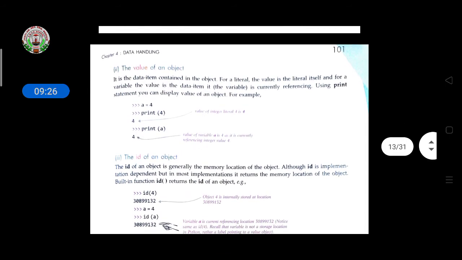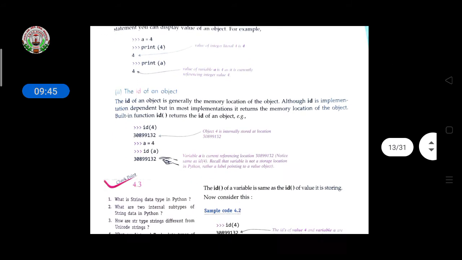The print command is used to display the value which you want to display. You write inside the function brackets what you want to print, and then the value is shown, and then in the second line you give the variable name. Variable name a currently references the integer value 4. Like this the value will be displayed.